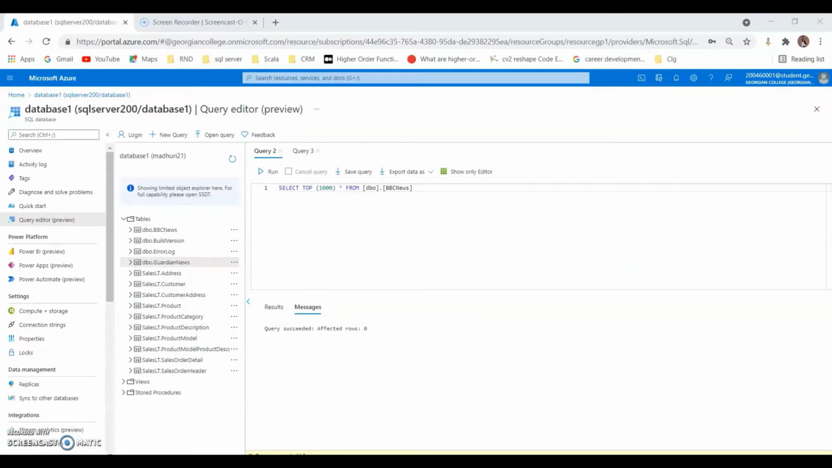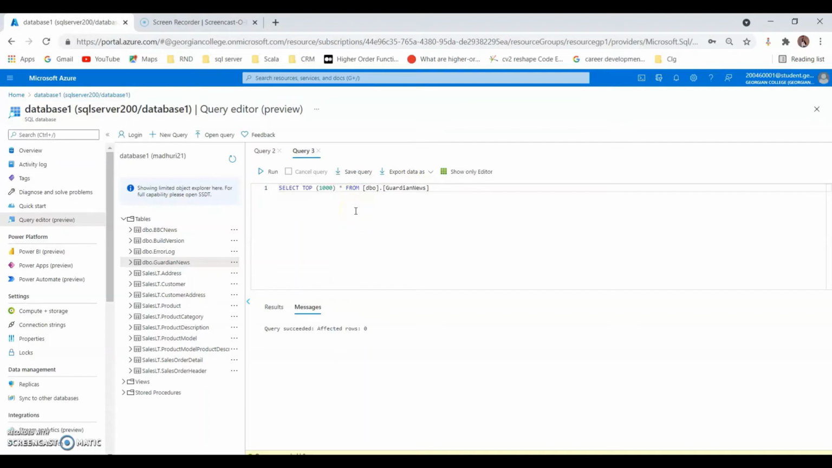Hello everyone, my name is Mani and now I will explain the process of how we are transferring the data from CSV files to our Azure database. As you can see, before running the code or anything else, the tables are empty. This is the BBC News table and this one is the Guardian News table. So there is no data in the database in these tables.